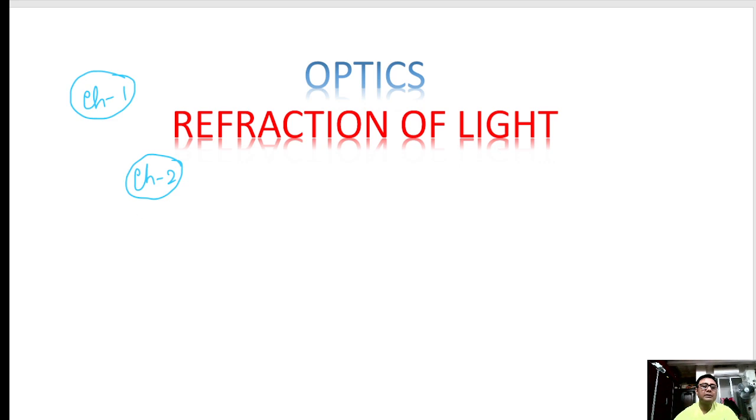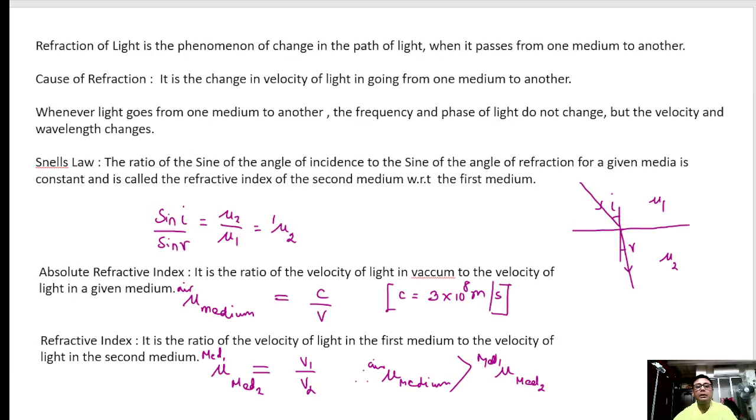Refraction of light. What is refraction of light? It is the phenomenon of change in the path of light when it passes from one medium to another.